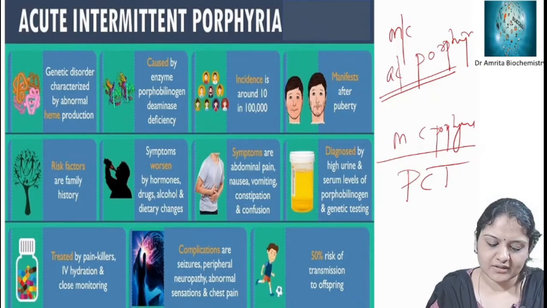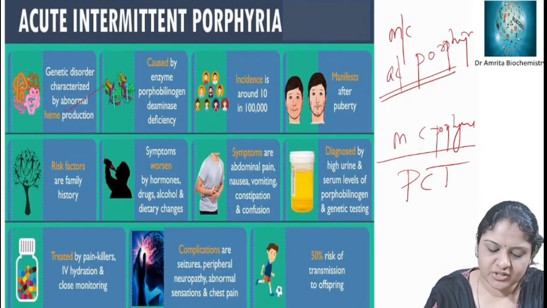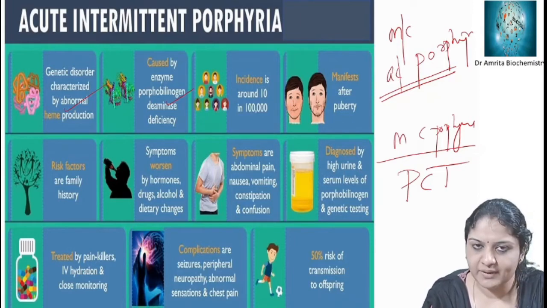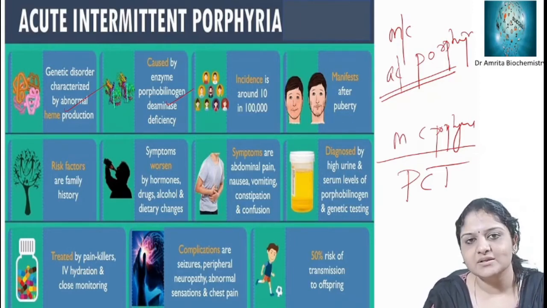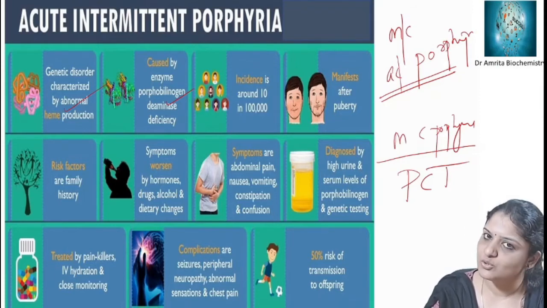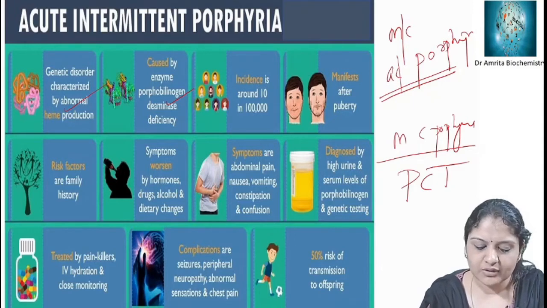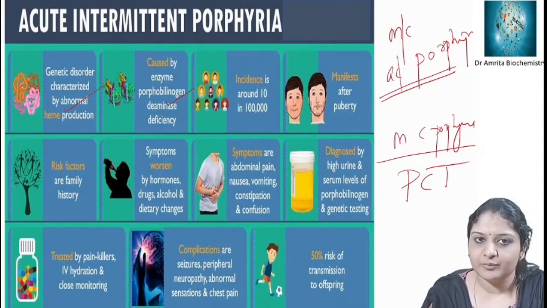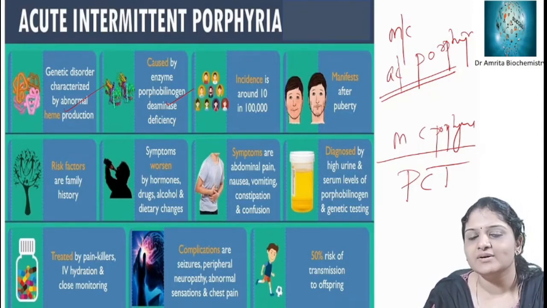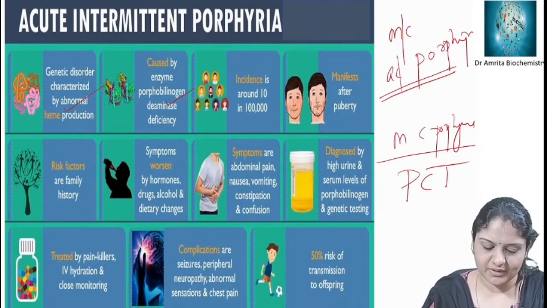So just in summary, it's a genetic disorder characterized by abnormal heme production caused by porphobilinogen deaminase. Other names are HMB synthase or uroporphyrinogen 1 synthase. A is the first alphabet, so uroporphyrinogen 1 synthase, thus you can remember it. Incidence is around 10 in 1 lakh, manifesting after puberty. So we know that hormones have a stimulatory effect on it. More manifestations are seen during the reproductive period.